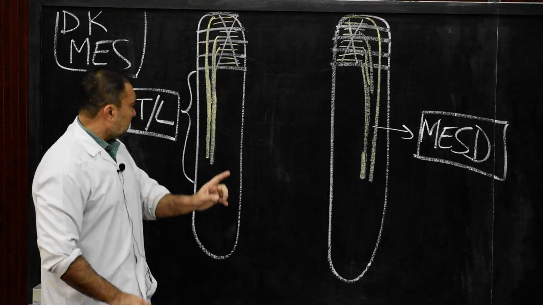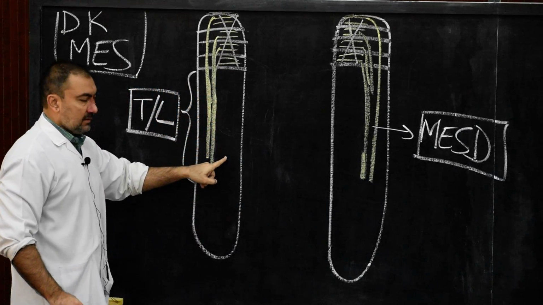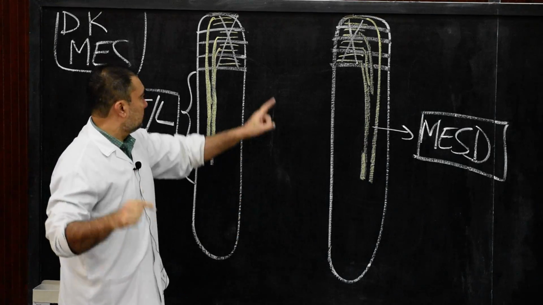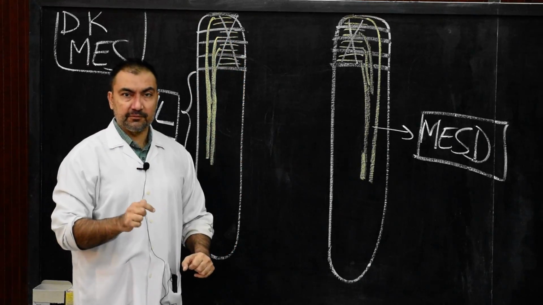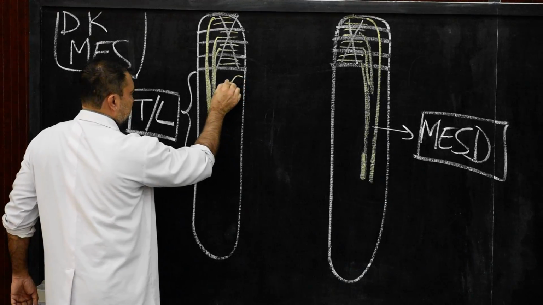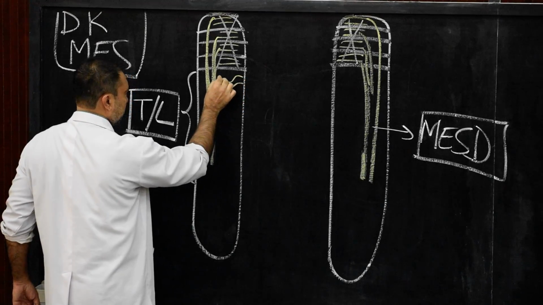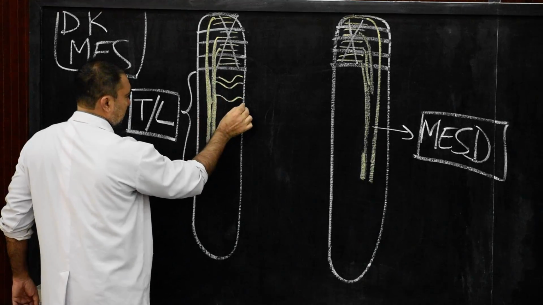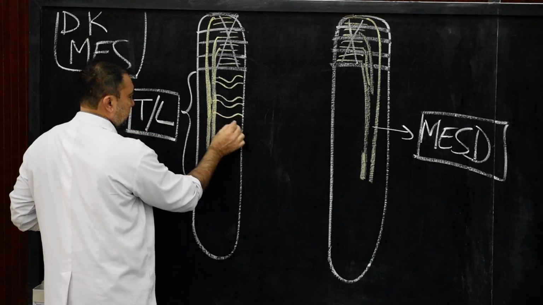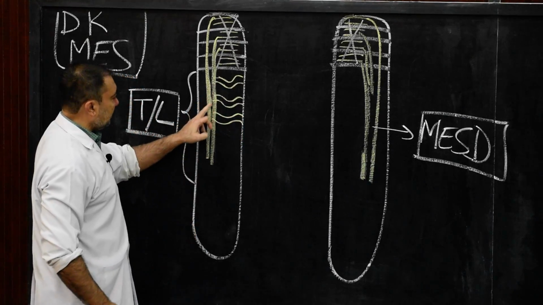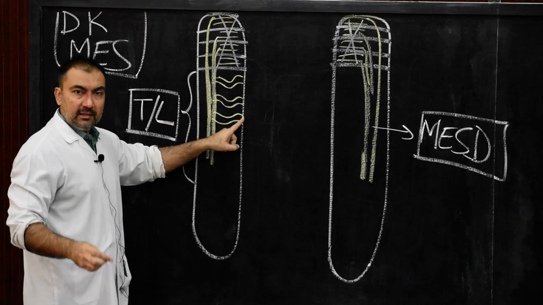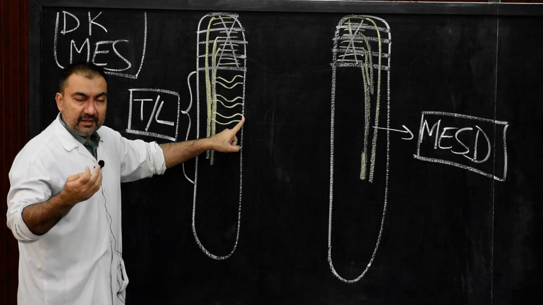Now, in the thoracolumbar segments, in each thoracic segment there will be mesonephric tubules. Just like pronephric tubules, mesonephric tubules will be there. When you draw these mesonephric tubules, draw them in S shape. These mesonephric tubules will be S-shaped, in which the lateral ends open in the mesonephric duct and the medial ends open in the coelomic cavity, the posterior end of the coelomic cavity.